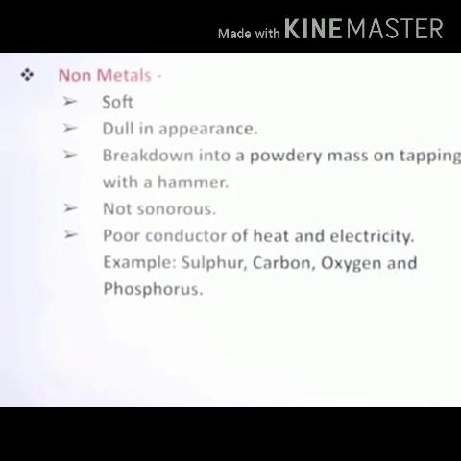Whereas materials which are soft in nature, dull in appearance, break down into powdery masses on tapping with a hammer, or are non-sonorous and poor conductors of heat and electricity are considered non-metals. Examples of non-metals are sulfur, carbon, oxygen, phosphorus, and many more.